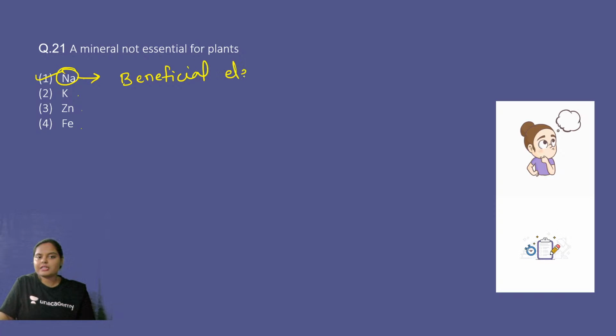Remember the beneficial element? I told you that they were not present in all the plants, but they were required in some of the higher plants, right? So sodium was required in the halophytes. It was a beneficial element. So option number 1 is the right answer.